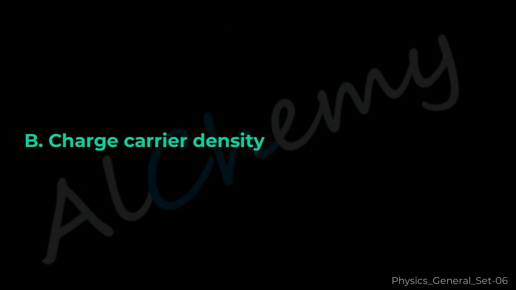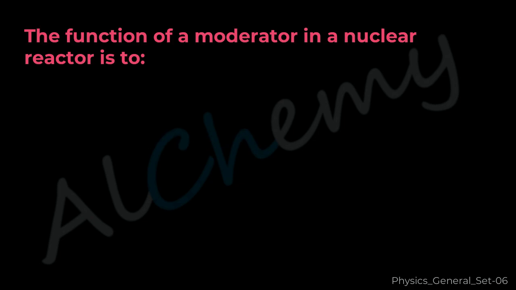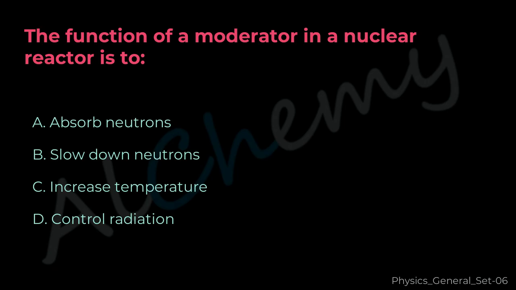The correct answer is B. Charge carrier density. Question 45. The function of a moderator in a nuclear reactor is to A. Absorb neutrons, B. Slow down neutrons, C. Increase temperature, D. Control radiation.